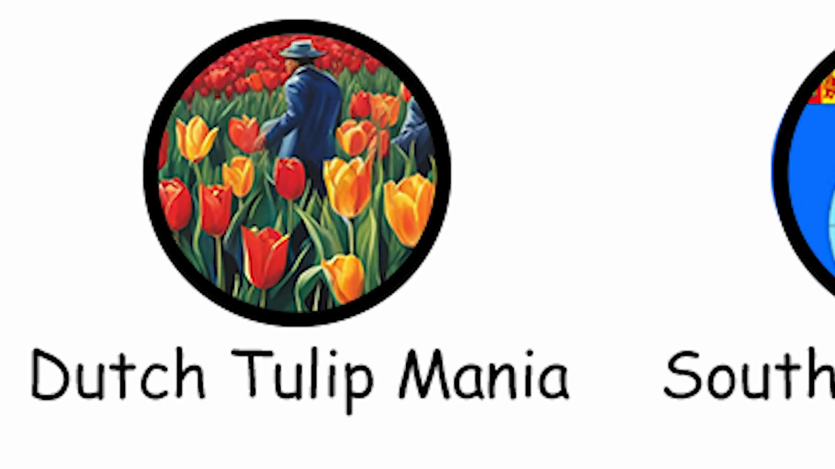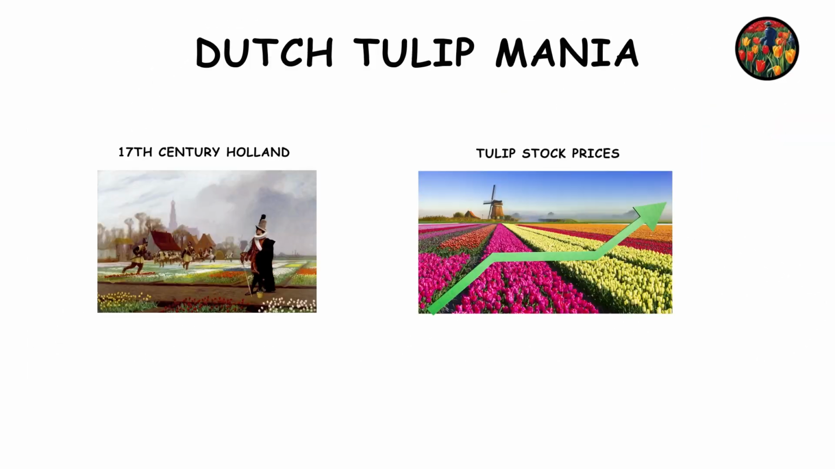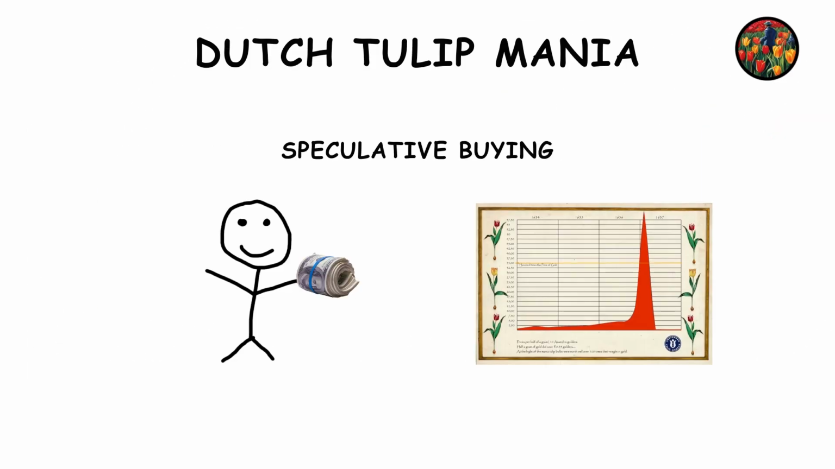Dutch Tulip Mania. In 17th century Holland, tulip prices skyrocketed due to speculative buying. This created the world's first financial bubble.